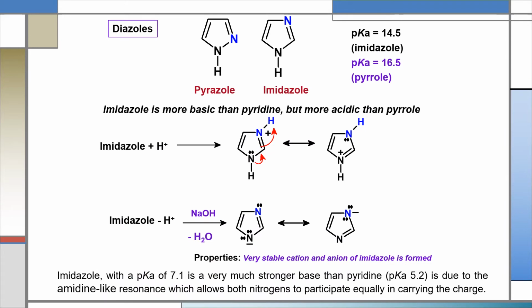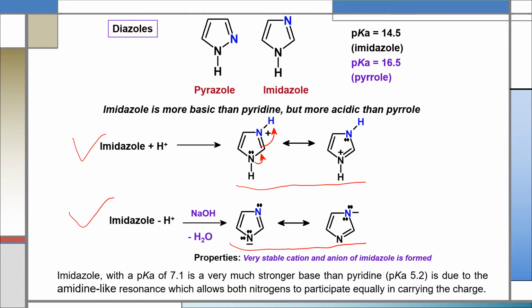Now about the properties of imidazole. Imidazole behaves as a base as well as an acid. When it behaves as a base, it accepts a proton and forms a resonance form like this. And when it behaves as an acid, it donates a proton and forms a stable anion like this.